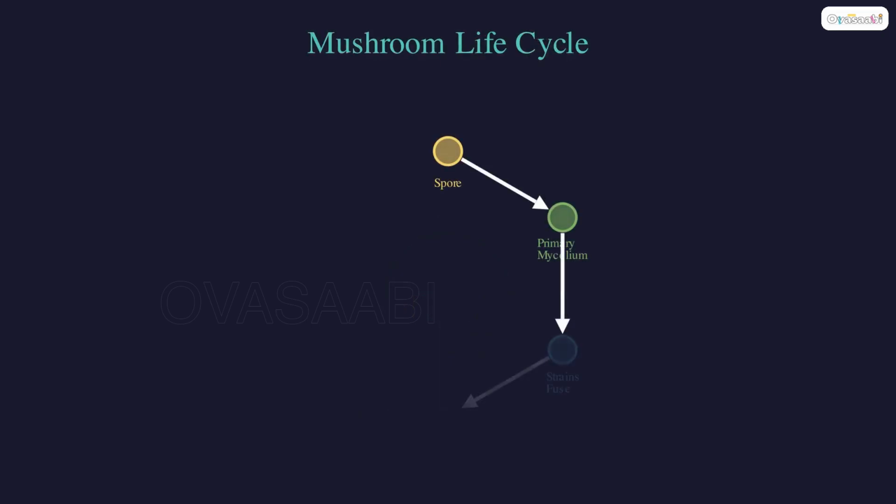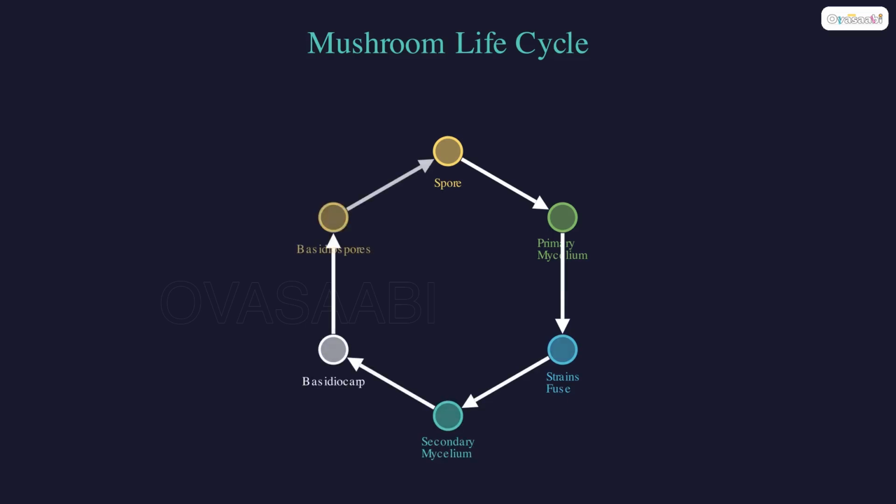Spores germinate into primary mycelium. When 2 compatible strains meet, they fuse into secondary mycelium. This grows into the mushroom, where club-shaped basidia release new basidiospores.